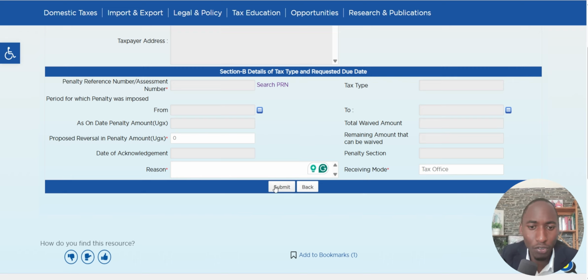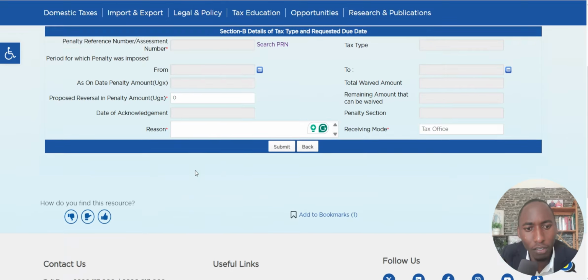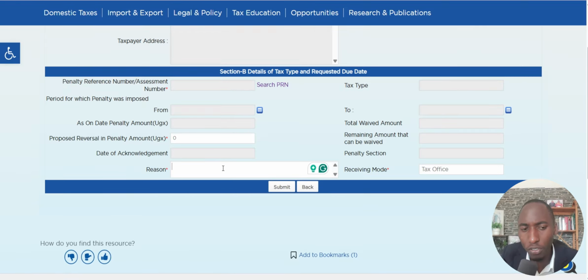So if you choose tax office and you have written a paragraph of reasons, and then you submit, automatically within seconds they will send you a document that you have indeed filed the appeal to reverse the tax penalty, requesting for the reversal.